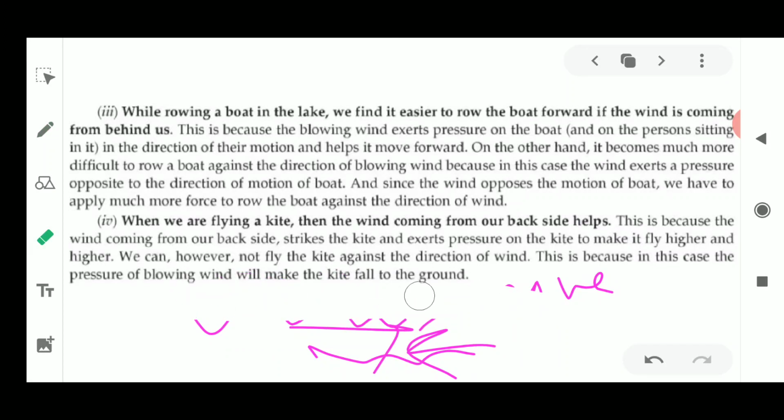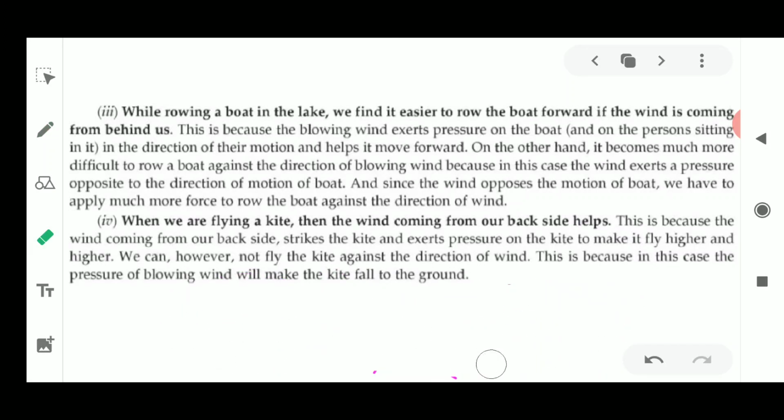This is because moving air is applying pressure on the boat from the other side, and it tries to make the object move in the opposite direction. It tries to take things with it. But if you apply more pressure than the wind, then you can move in the direction you desire.